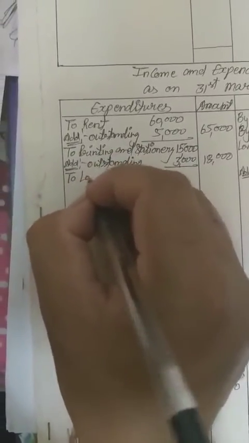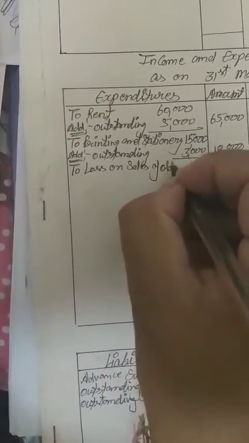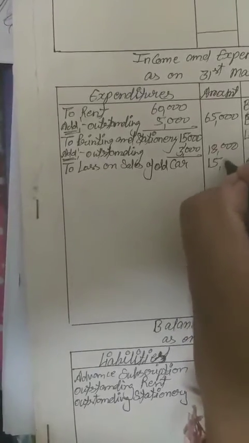So to loss on sales of old car, amount is 15,000. Okay, 55,000 minus 40,000, that is the loss on sales of car. I think all the adjustments we have done. Only the balance is still left, which we have to show in the format.